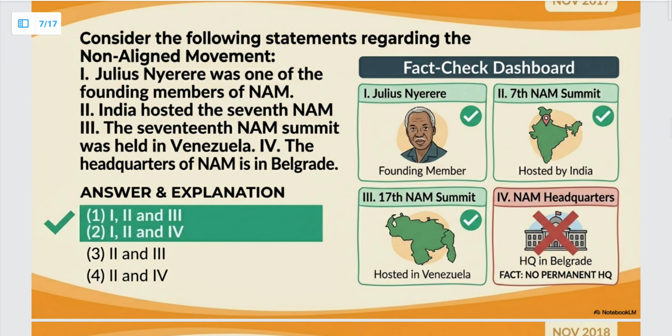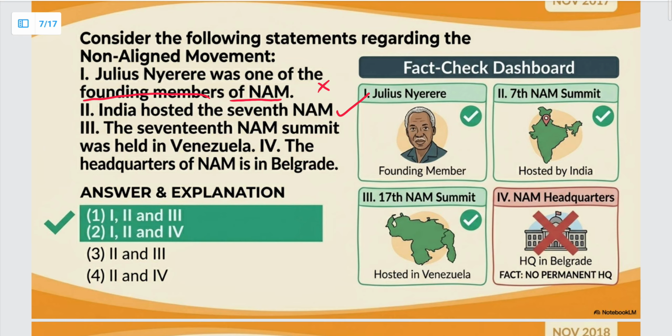Next question है, consider the following statements regarding the non-alignment movement. Julius Nyerere was one of the founding members of NAM. So, देखिए, according to me, this is not a correct statement. He was not the founding member of a non-alignment movement. ठीक है? So, this should not be correct. Next, क्या है? India hosted the seventh NAM summit. हाँ, this is a correct statement.